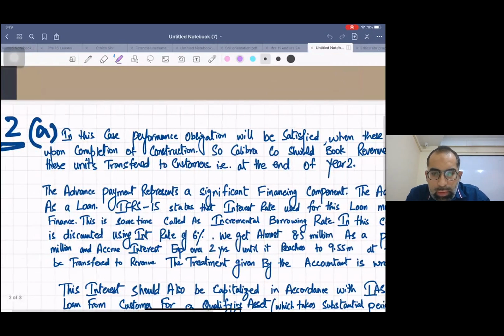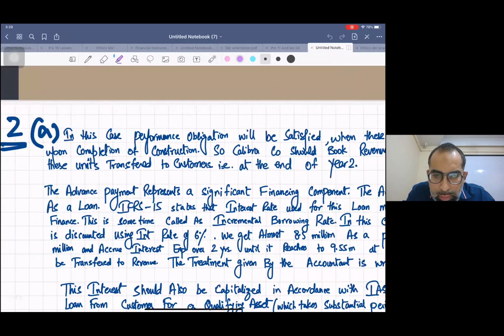There is one question, sir. Somebody's asking whether we should write that a qualifying asset is an asset which takes 1 year to complete. No, better you don't write 1 year, this is not the wording of IFRS. You better write that a qualifying asset is an asset which takes a substantial period of time to complete. This is the accurate wording, okay?